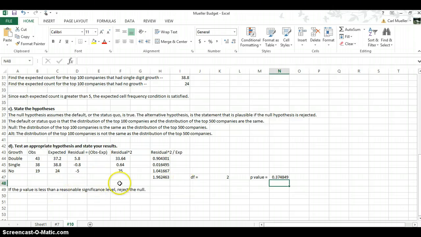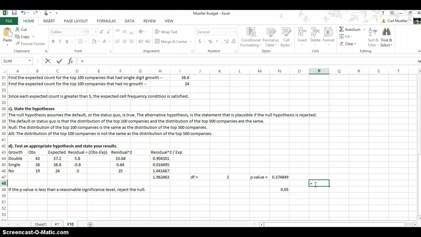So if the p-value is less than a reasonable significance level, reject the null. And remember, a good way to help you out with this, if you always get confused about testing this out, because sometimes eyeballing, if you get small values, or you're doing several tests at a given time, it's really good to get a good harness on what this is. So 0.05.